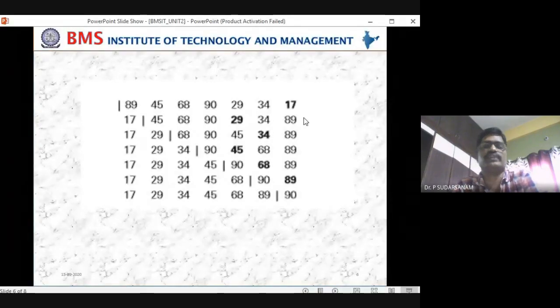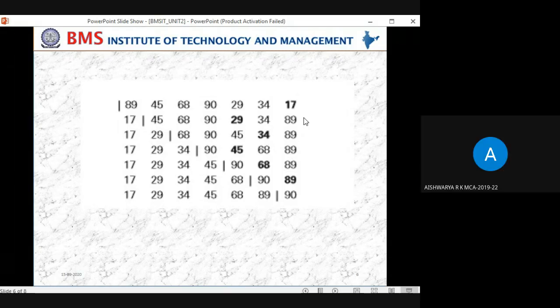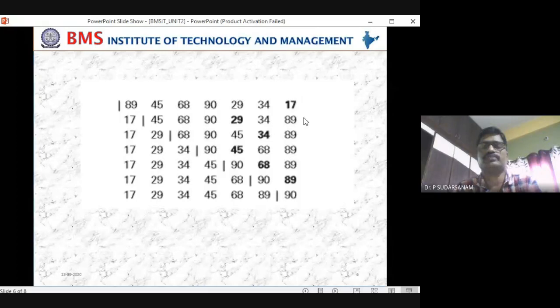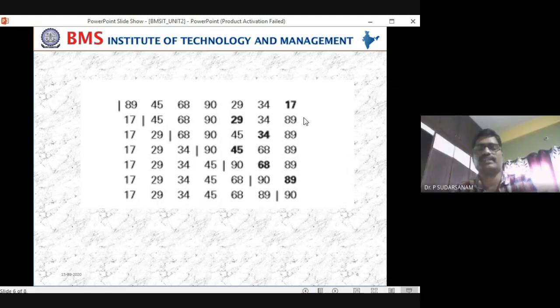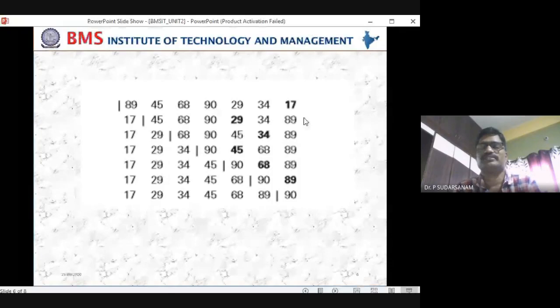Where did the J loop get started in the second phase? Which element? Second loop, first element, sir. First element is what? J loop is started, sir. J loop, what element? Other people are telling 45. I am able to hear. You are not able to take your friend's answer.